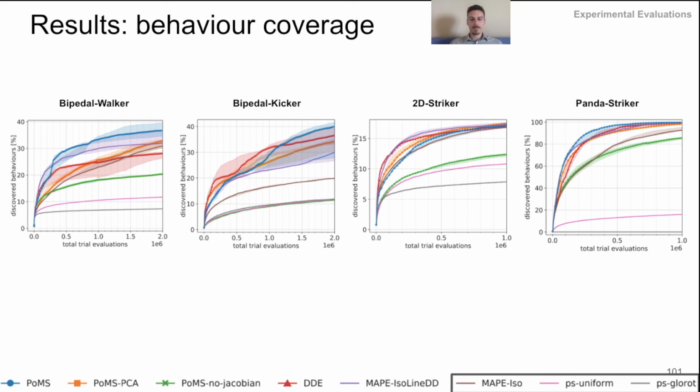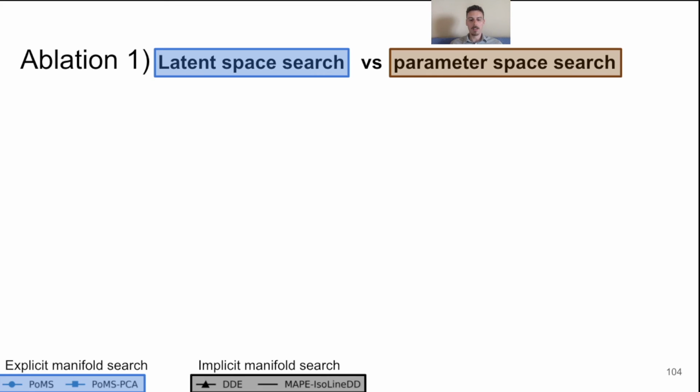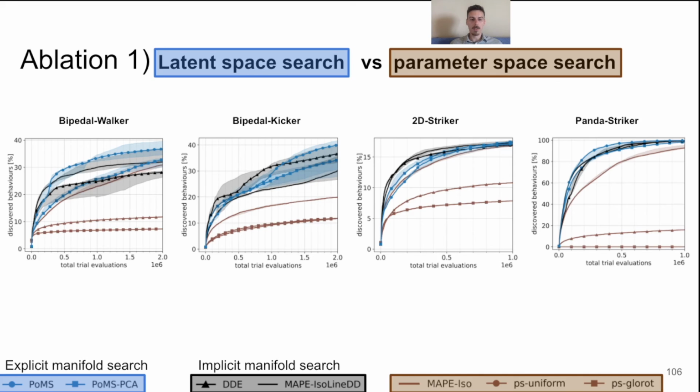In the first ablation study, we compare methods which use the latent space and the methods which use the original parameter space for the search process. We can group these methods based on whether they explicitly learn a policy manifold, like our proposed approach, or whether they use it implicitly, like in state-of-the-art approaches, or whether the search is performed directly in the original parameter space. As we can see in the graphs, using some concept of a manifold usually outperforms the direct parameter space search, while using an explicit definition of a manifold, like in our proposed approach, usually exceeds the performance of other methods or is on par with them.